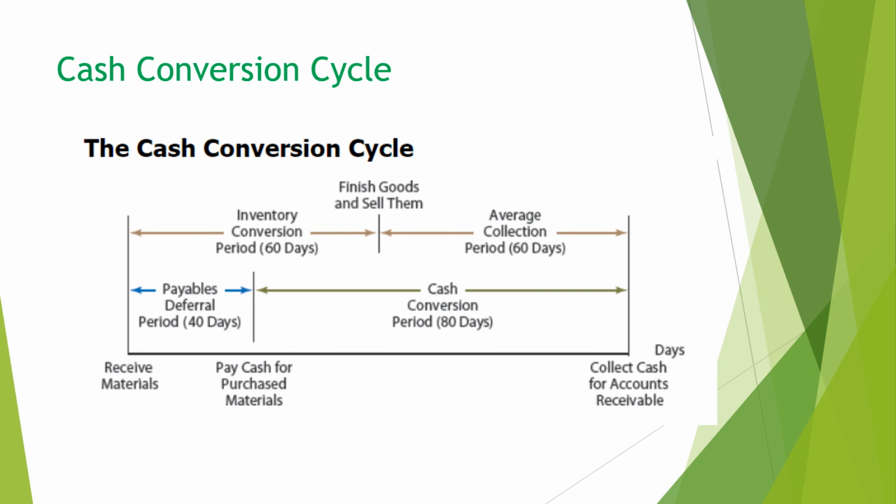So inventory conversion period and average collection period together shows from the sale to collection cash for accounts receivable.